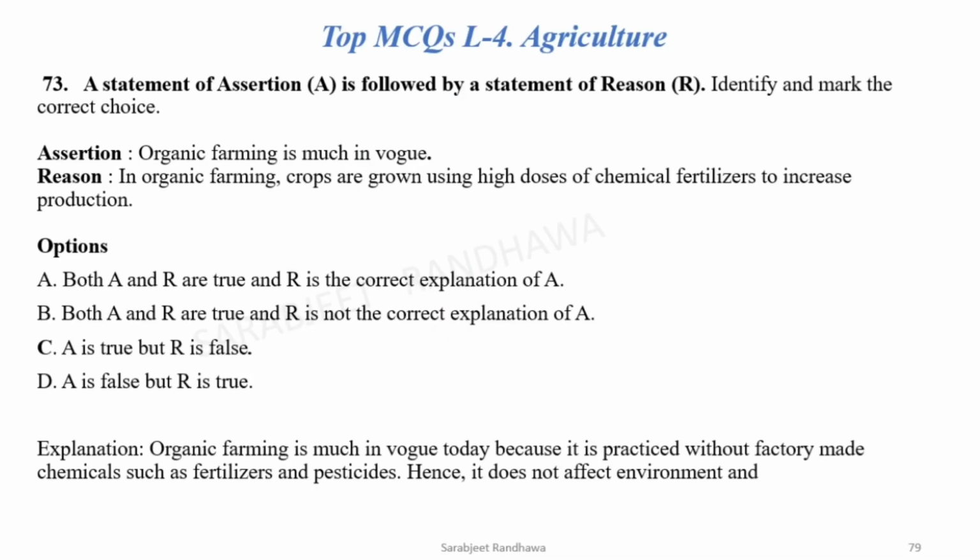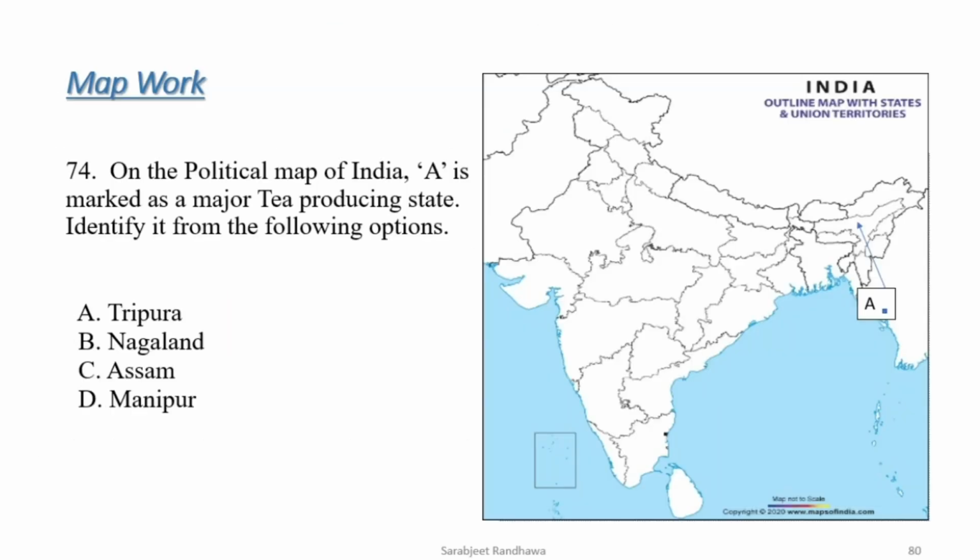Next, assertion and reason. Organic farming is nowadays in fashion. Organic farming crops are grown using high doses of chemical fertilizers to increase production. Now, this reason statement is not correct. It does not use chemical fertilizers. They use manure, biomanures. The correct option is C. A is true but R is false. Now, let's move to the next.